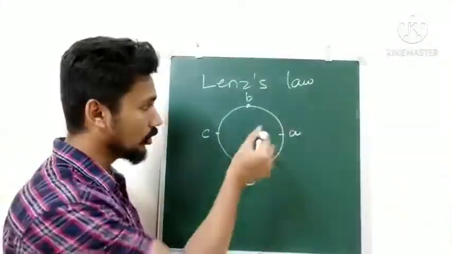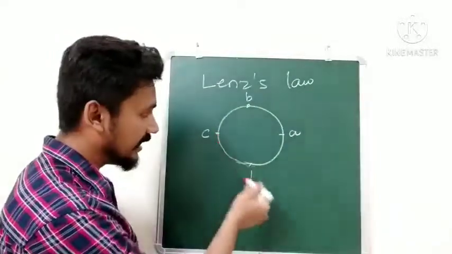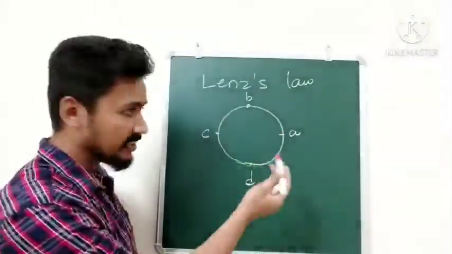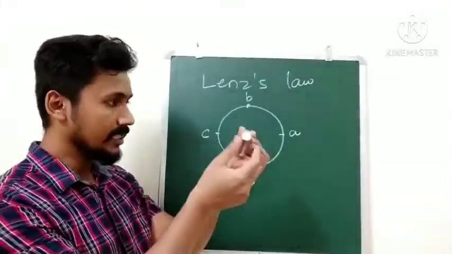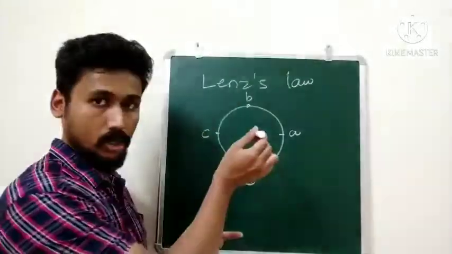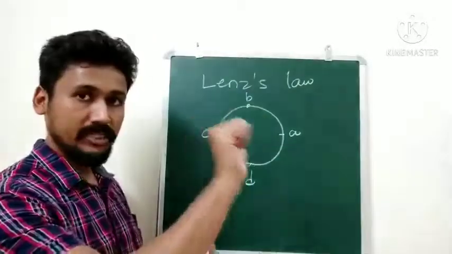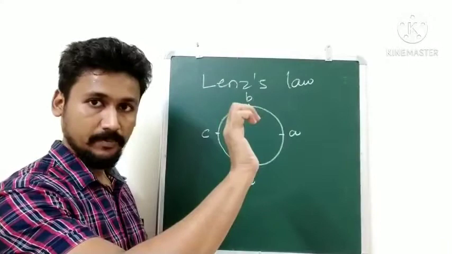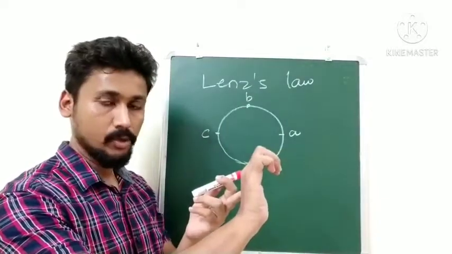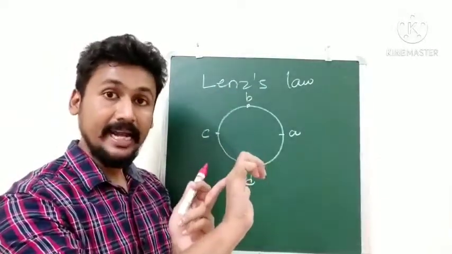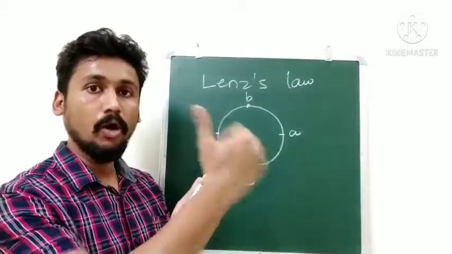So now as the magnet is moving close to it, in what direction will the EMF go? Will it go from A, B, C, D to A, or will it go in the clockwise direction? So as I said, we have to use your right hand. Let us say the magnet is moving towards the coil, right? So my thumb should be in the direction of the magnet, like this. My thumb is pointing to the direction in which the magnet is moving. Look at my fingers. You can see my fingers, that is the right hand, it is going in the clockwise direction. Okay, but what does Lenz's law say? That EMF tends to oppose the change in magnetic flux. So the EMF will be opposite.